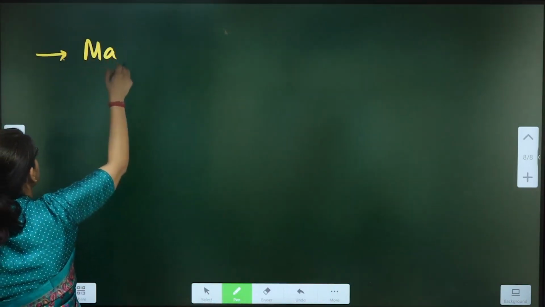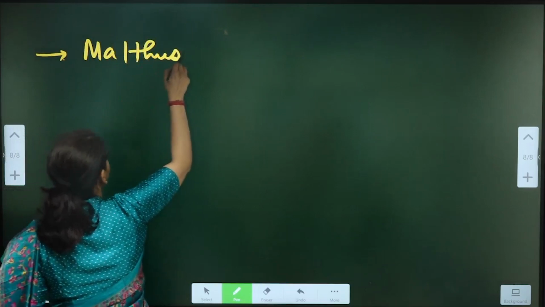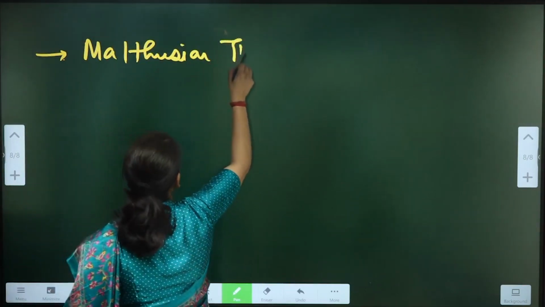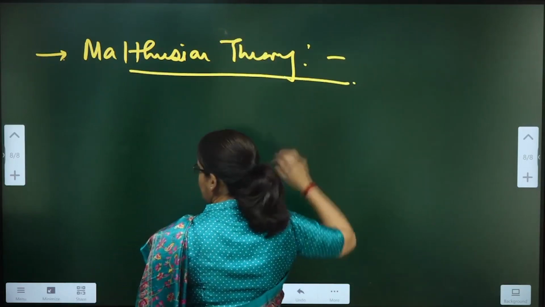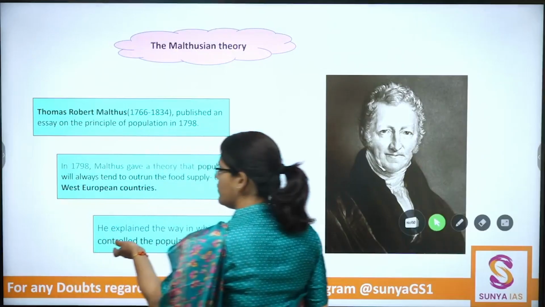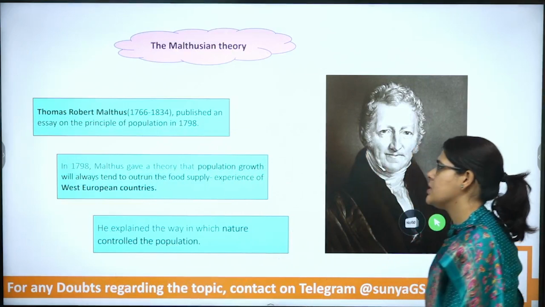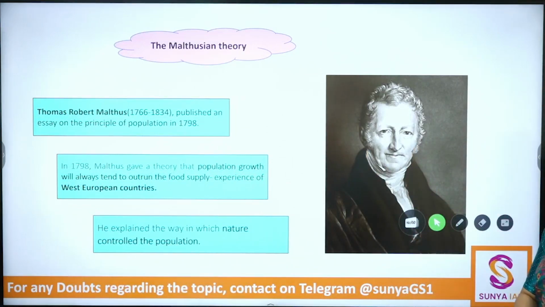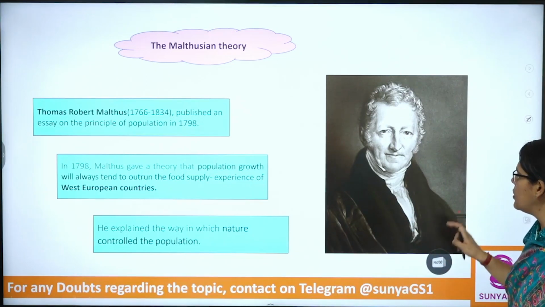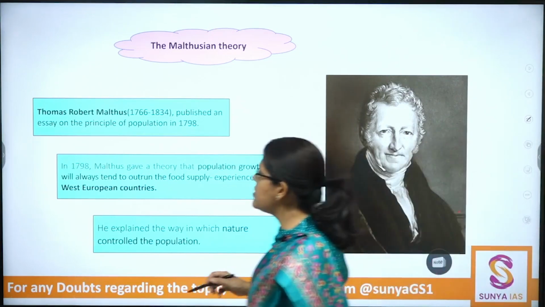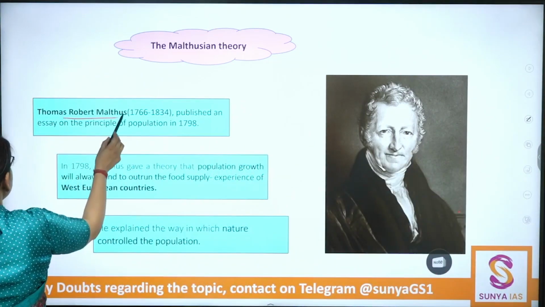So, the Malthusian theory. First of all, write down a few points, then I will explain the ideas proposed by Malthus. His name was Thomas Robert Malthus.